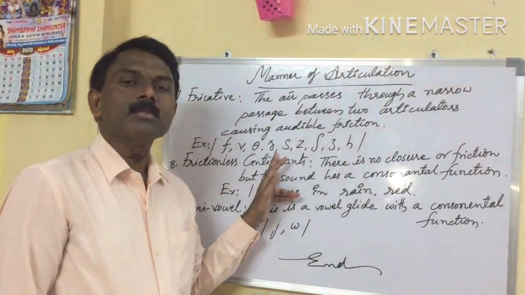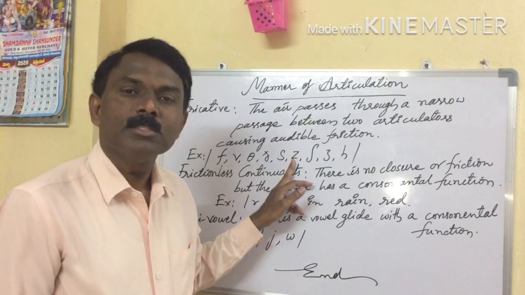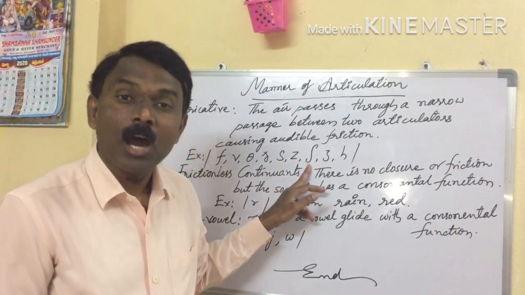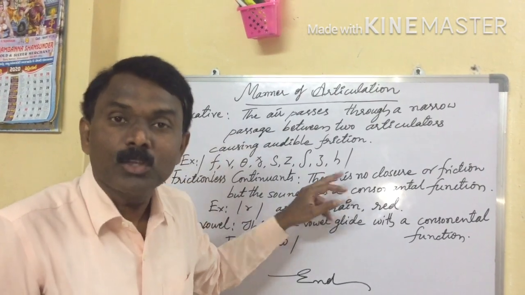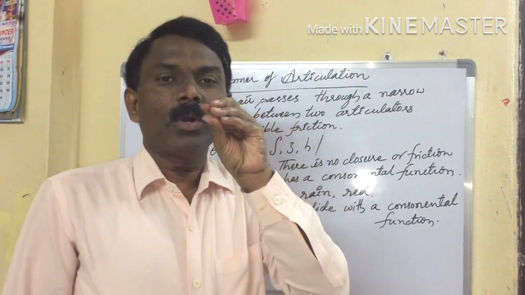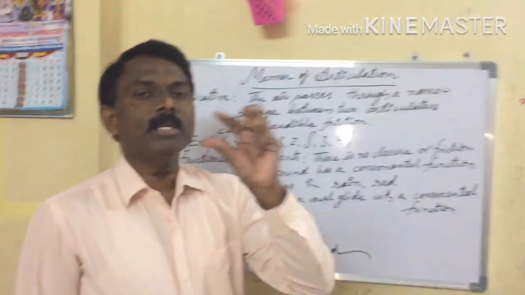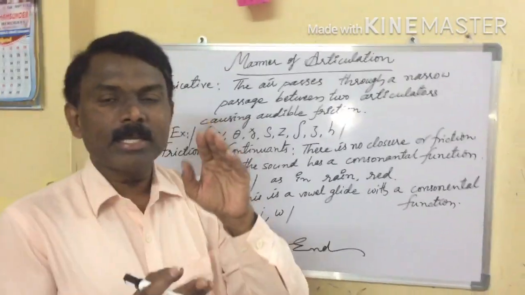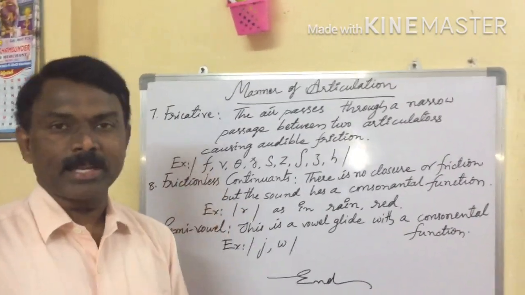For example, da, sa, ja, sha, ja, ha. So what's going on? Lips are coming narrow and widening. So that's why here sound is heard by separating these two articulators. That's why these are all called fricatives.